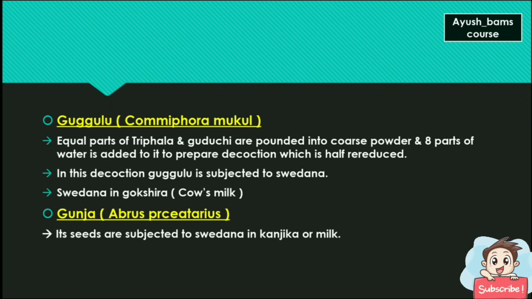Gugulu: equal parts of Triphala and Guduchi are pounded into coarse powder and 8 parts of water is added to it to prepare a decoction which is reduced to half. In this decoction, Gugulu is subjected to Swedana. Swedana in Gokshira means cow's milk. Gunja: its seeds are subjected to Svedana in Kanjika or milk.